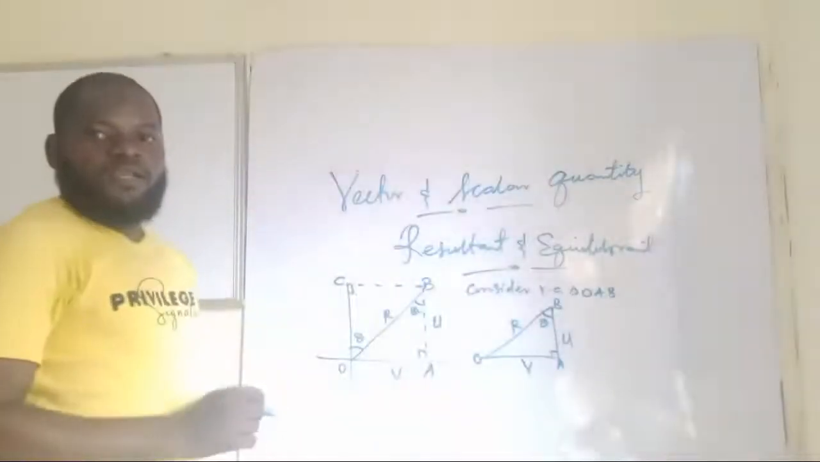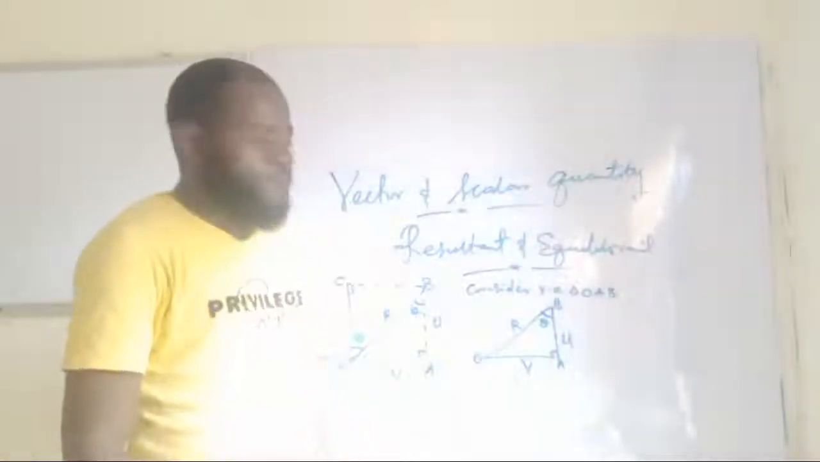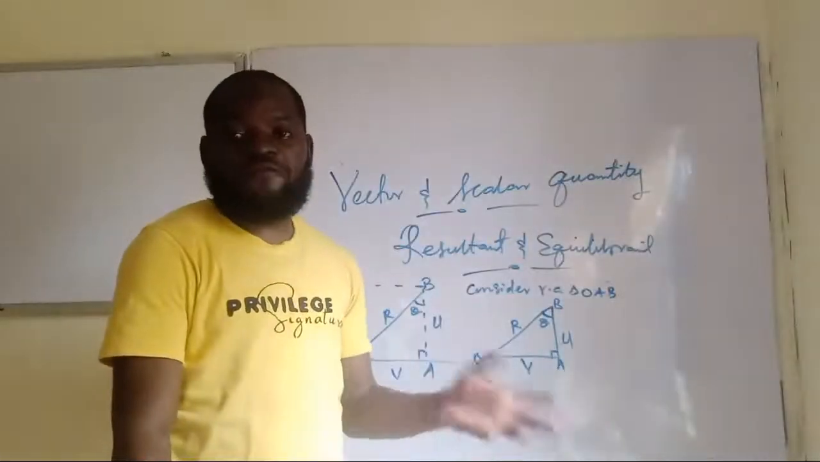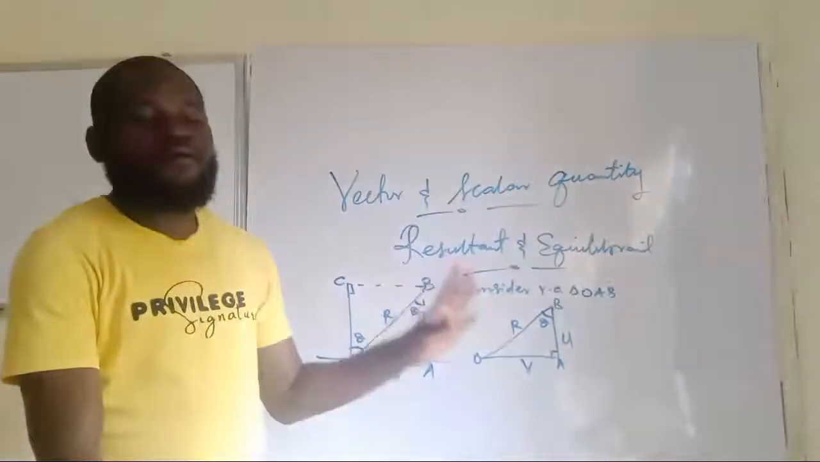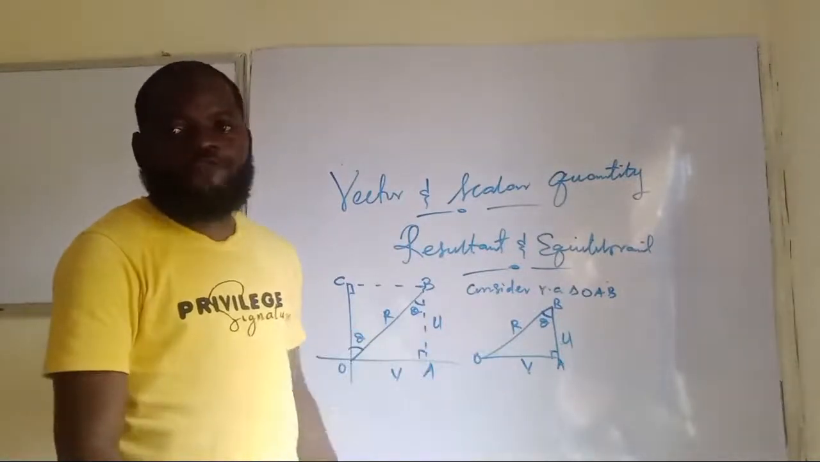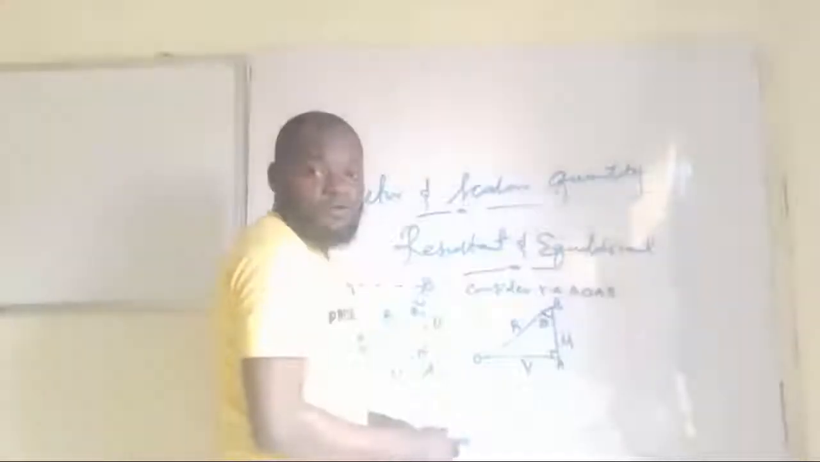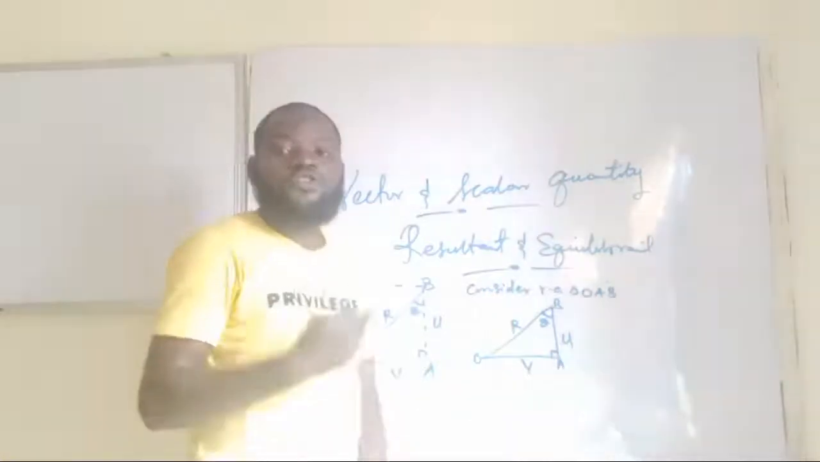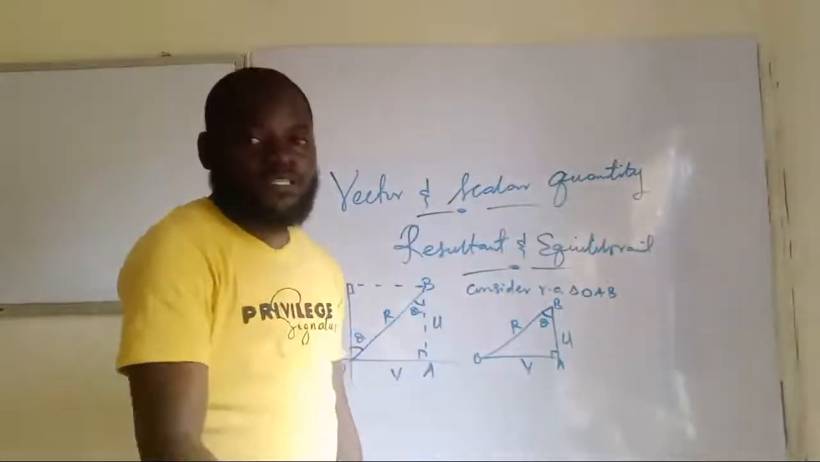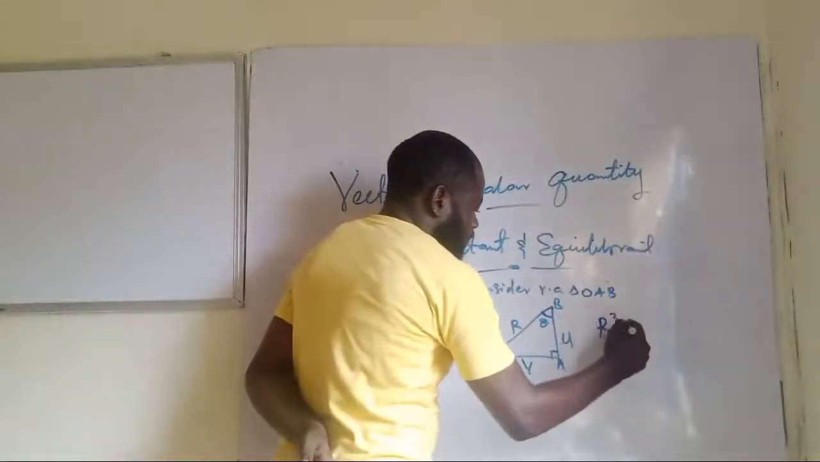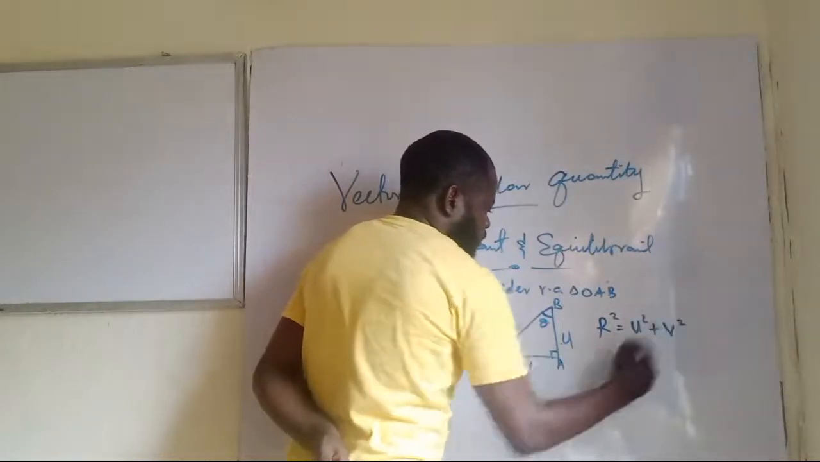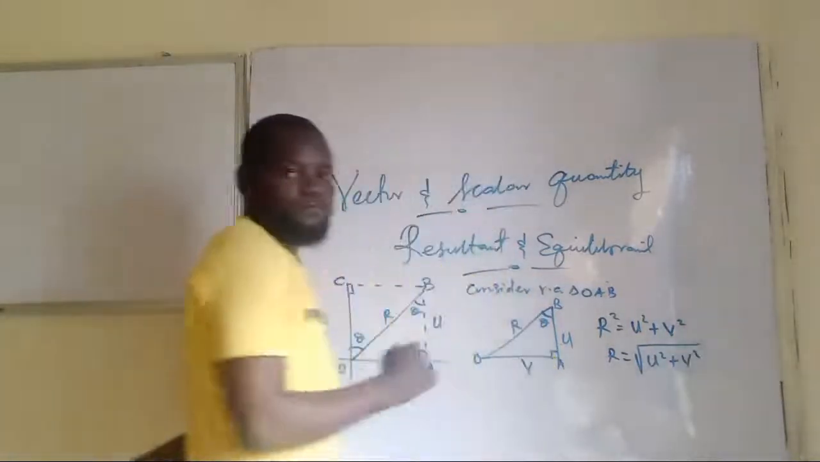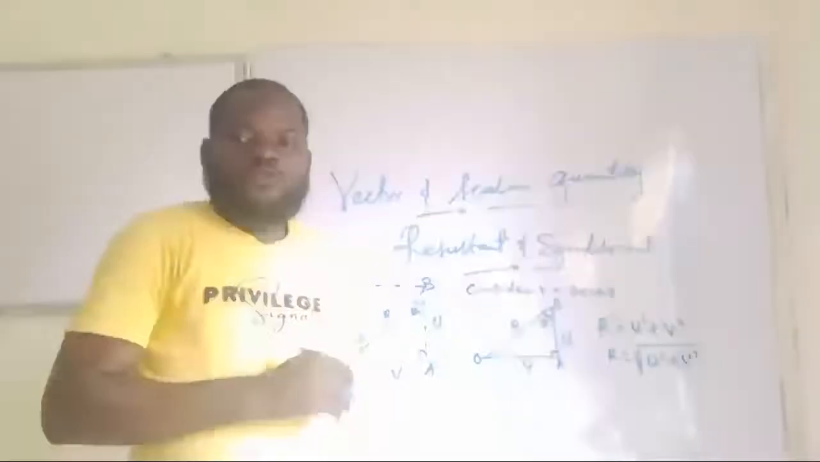Now, in the question, you are already given U and V, that they are perpendicular. So you already know the value of U and V. You are only looking for the value of their resultant, which is R. And how do you find that? Since this is a right angle triangle, we just use Pythagoras Theorem. So when two vectors are perpendicular, you use Pythagoras Theorem to find their resultant. So we have R squared equals U squared plus V squared. So R equals the square root of U squared plus V squared.